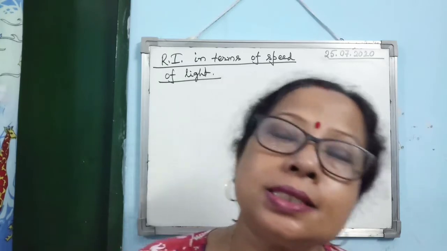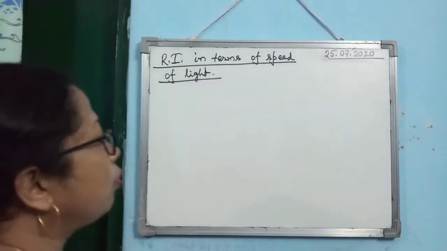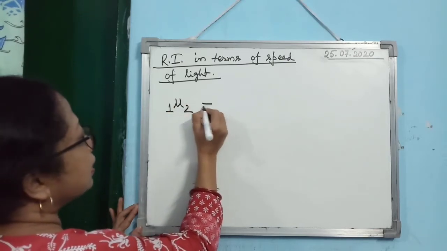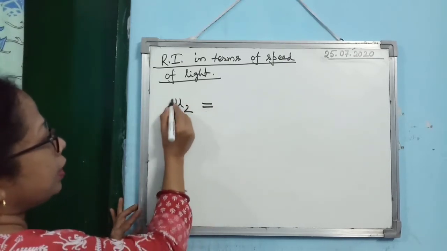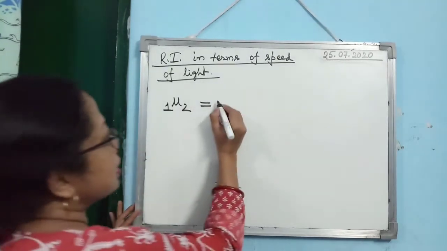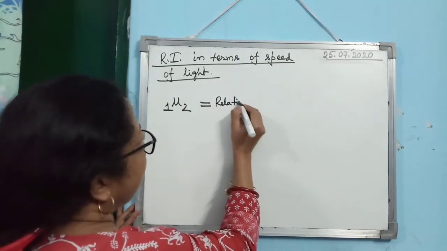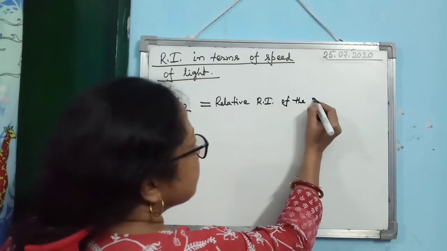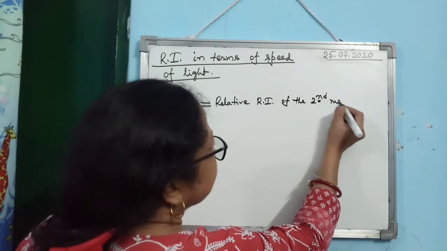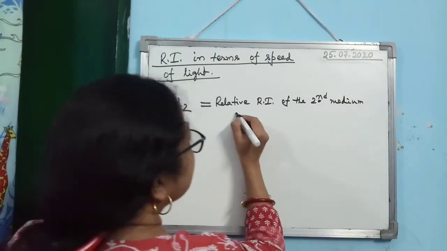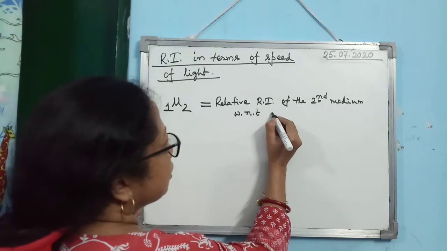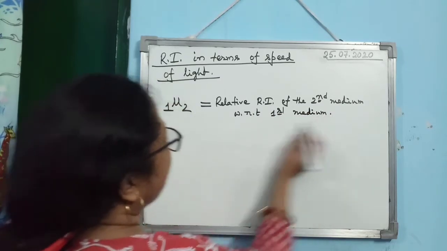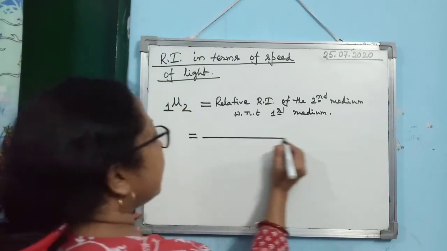Now, if you consider the refractive index, then one can write the refractive index of a medium like this. So you see, the moment I have written 1 mu 2, what is it? It is relative refractive index. Whose refractive index? Of the second medium, alright, with respect to, WRT means with respect to, the first medium. Okay, now 1 mu 2, you can write like this.